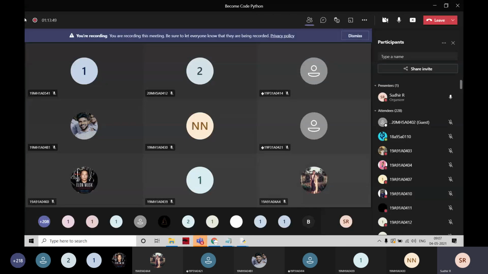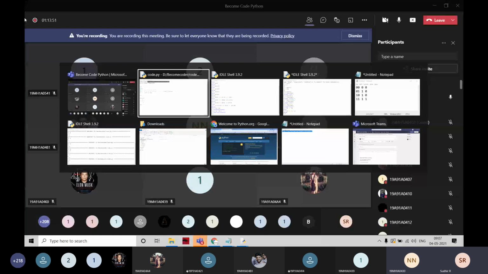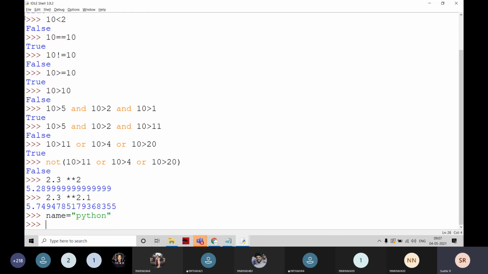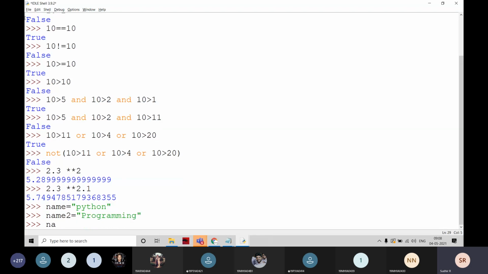For example, here some string is there. Say name1 is equal to Python, and name2 is equal to programming. I'm going to take two values here.